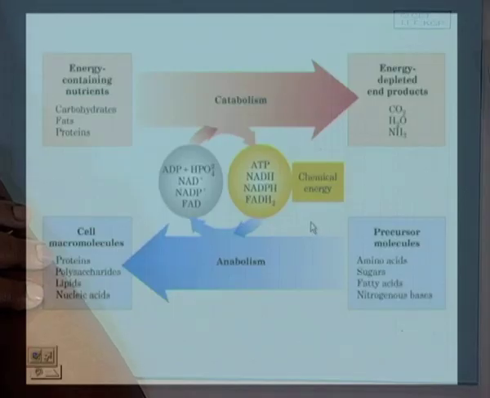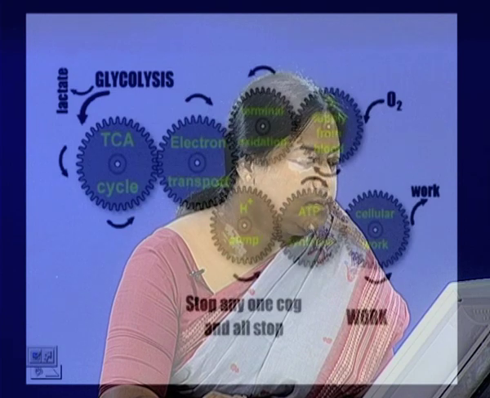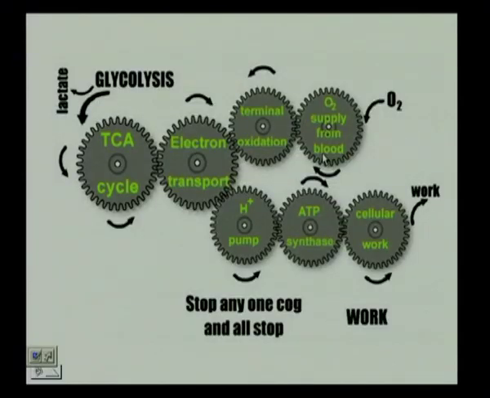Now, if we look at the whole process, it is extremely interesting. Okay. This is like a gear system. We have the process of glycolysis, which we are going to study in our breakdown of glucose, in the metabolism that we are studying. The glycolysis leads to the TCA cycle, which is the tricarboxylic acid cycle.